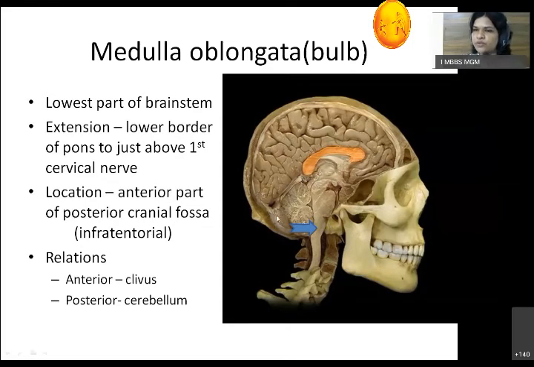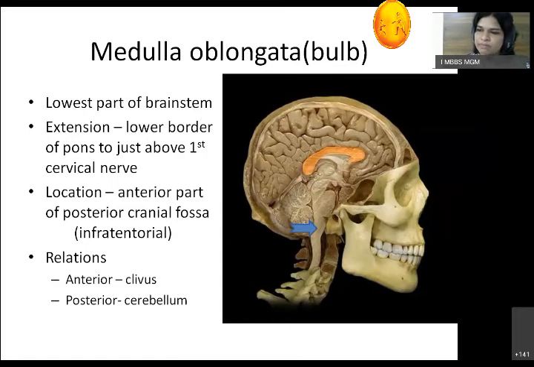Now, one more thing, I told you about the lateral ventricles and third ventricle and fourth ventricle. So here this is the location of the third ventricle. From here it will continue downward. Now this is the fourth ventricle between the brainstem and cerebellum. So here you can see a small V-shaped cavity that will be the fourth ventricle. From here it will continue into the central canal of the spinal cord. So in continuation CSF will flow. So that was the relation of the medulla.